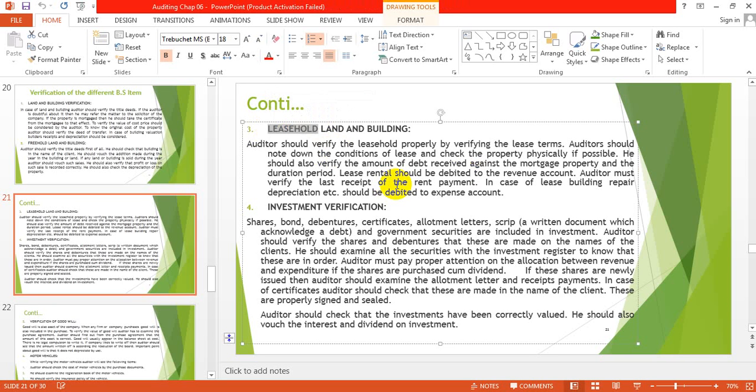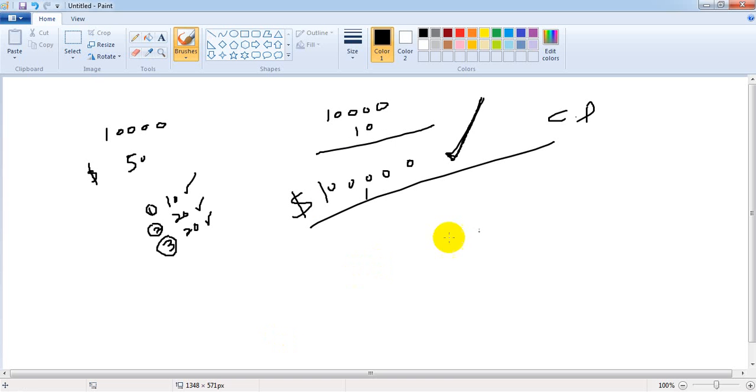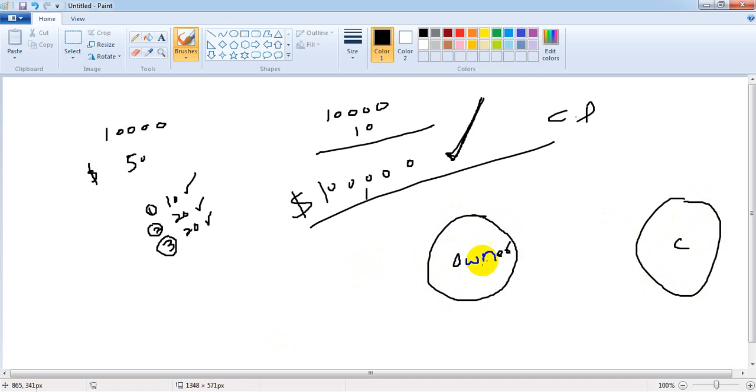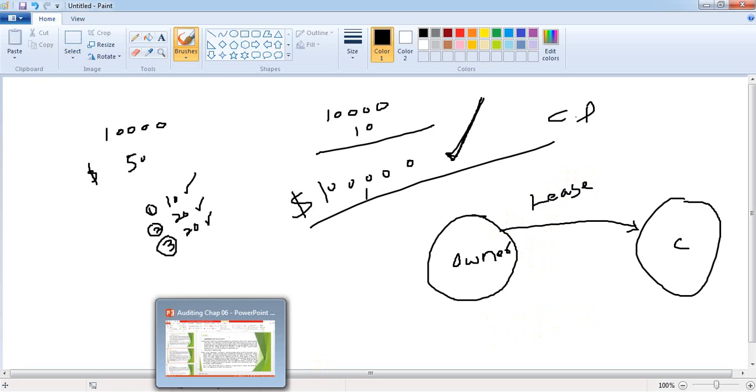There will be an owner of that building, and your company took that building or land on lease. So this is the difference between leasehold and freehold land and building.